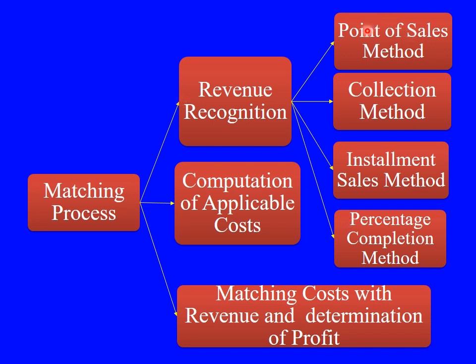As long as your work is completed according to that percentage, revenue recognition will happen. So by these methods you need to recognize or realize the revenue, and the cost you have incurred you need to match with this revenue. Revenue minus cost, you will get either profit or loss. This entire process we call the matching process.